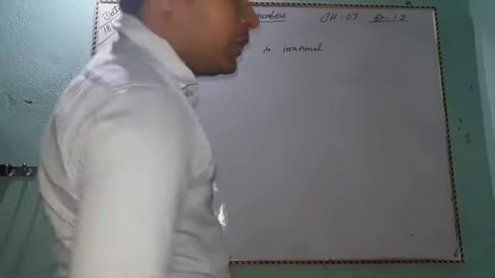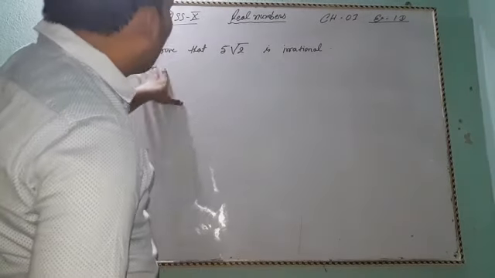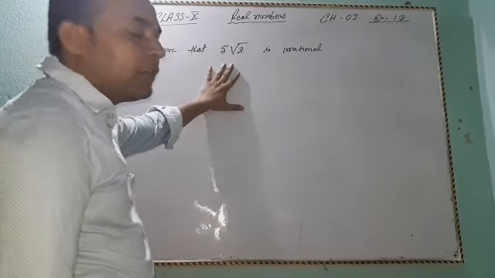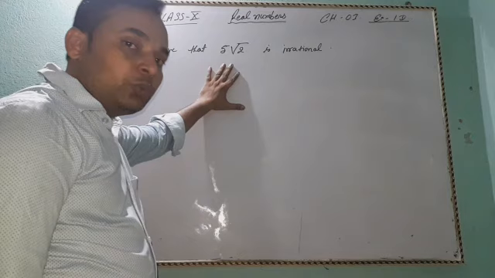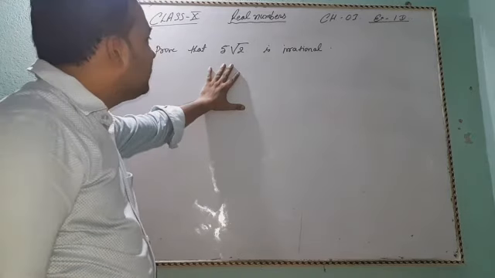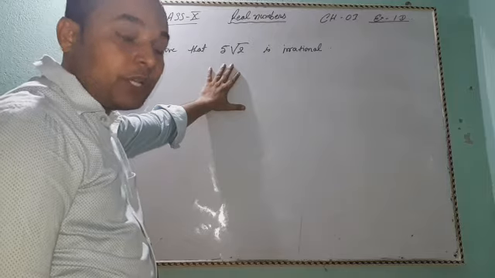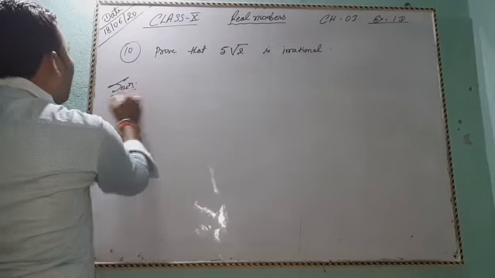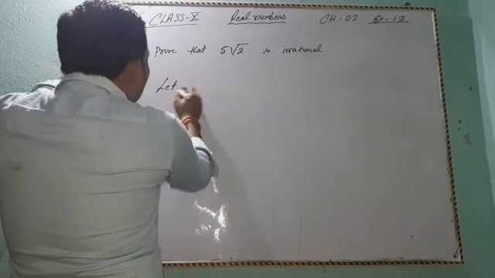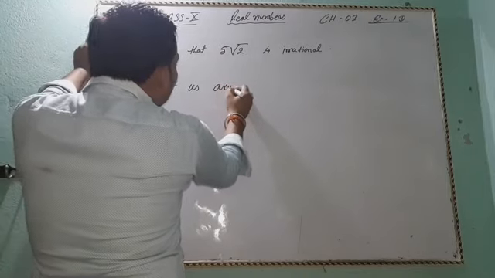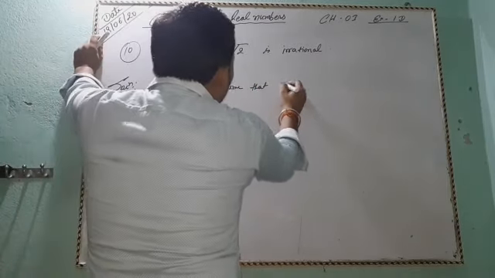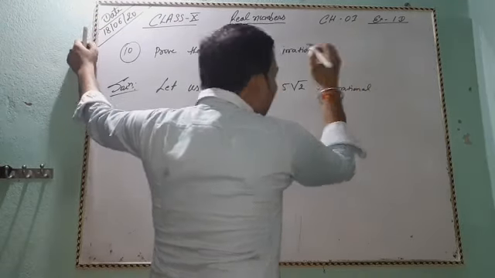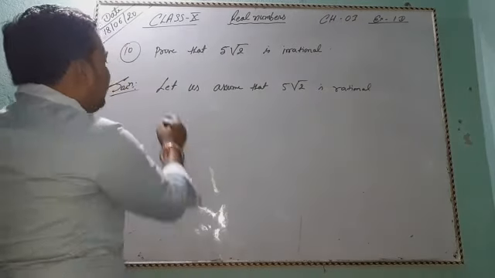Okay, our next question is question 10. Prove that 5 root 2 is irrational. First of all, let us assume that 5 root 2 is rational. So let us start the solution. Let us assume that 5 root 2 is rational.